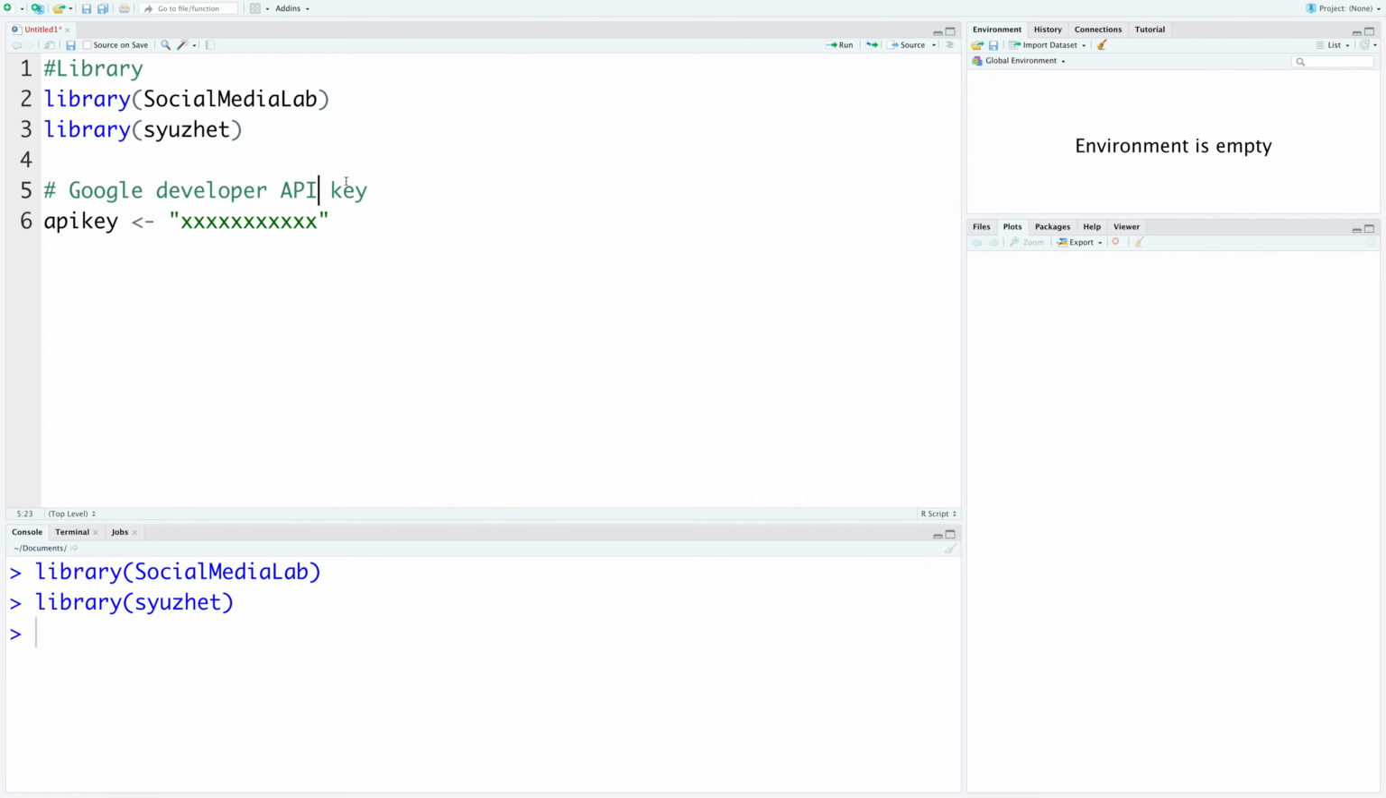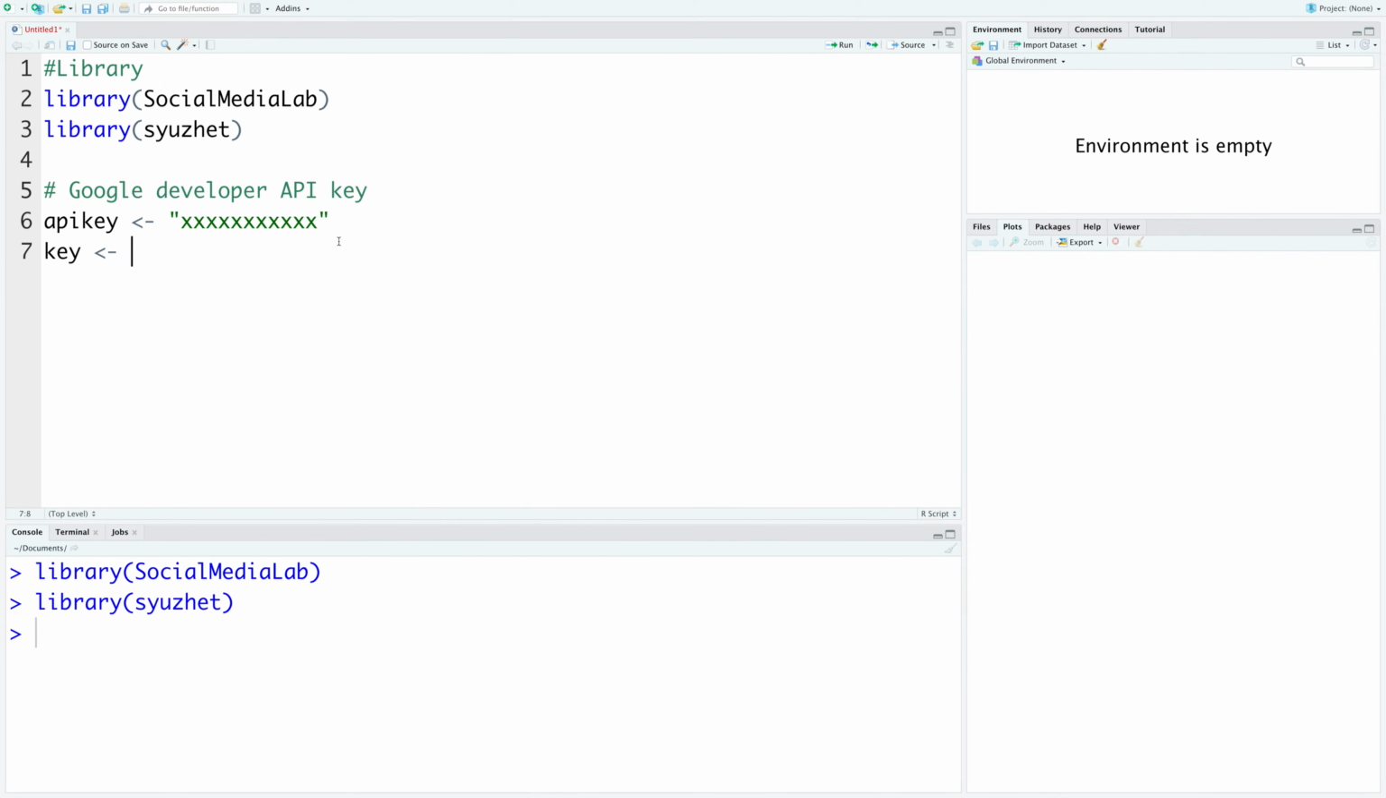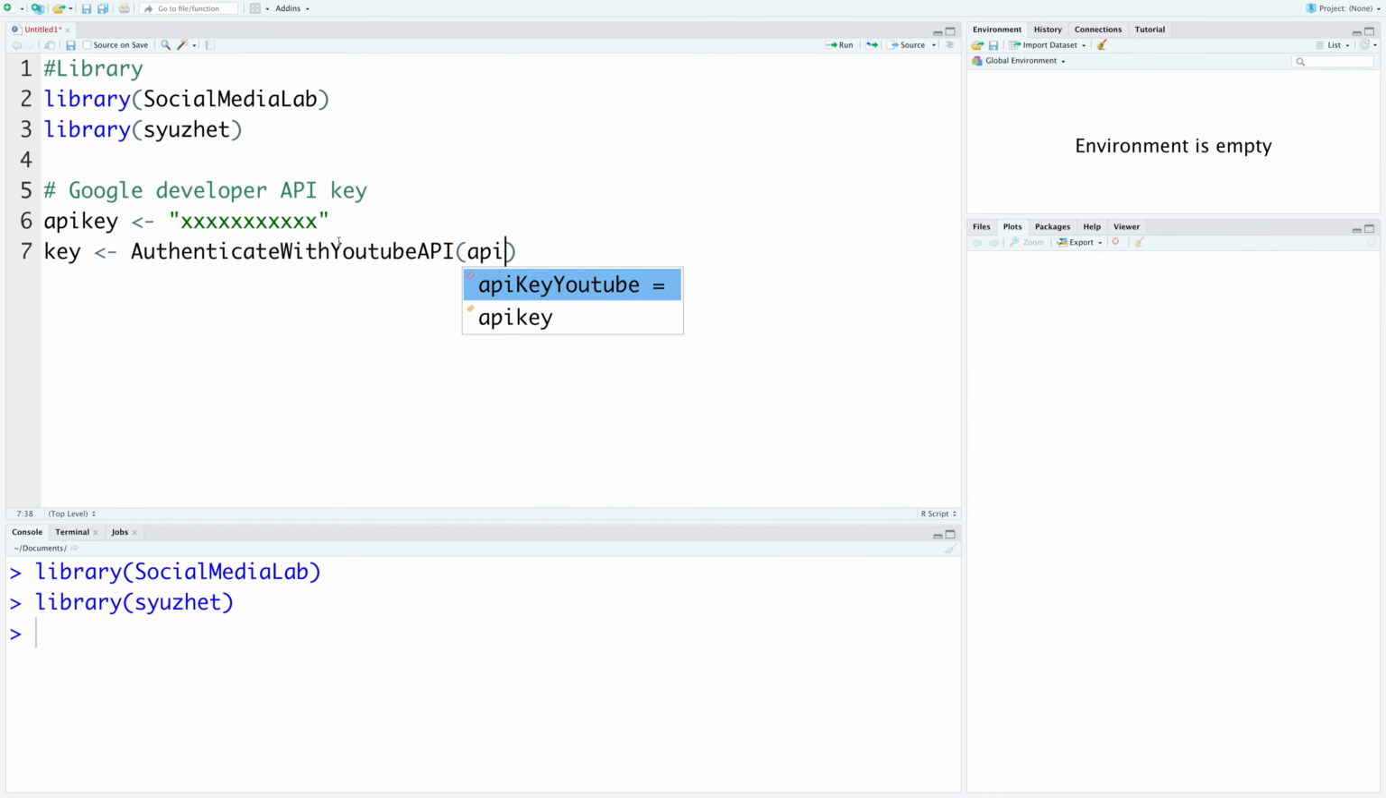To obtain YouTube data, we need a Google Developer API key. For steps to get this API key, you can refer to my Getting YouTube Data video. Once you get the key, you can store it within key, authenticate with the YouTube API function, and supply the API key that we have saved earlier. I have already run these two, so I'm going to skip this and move to the next one.